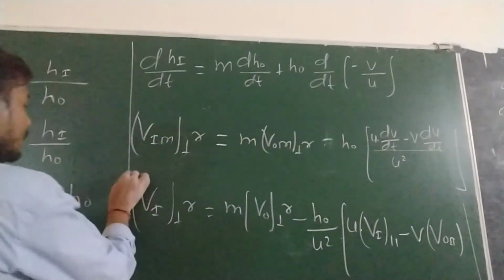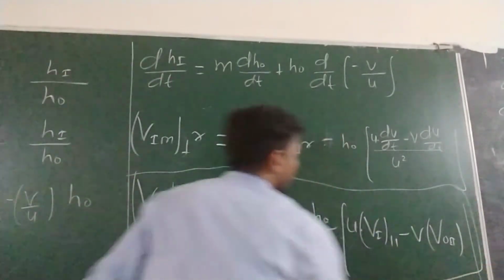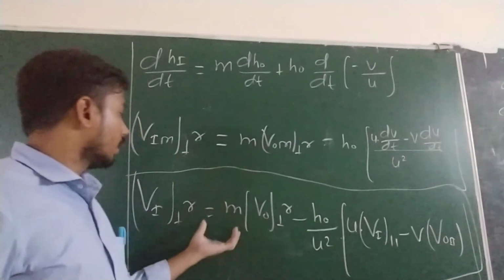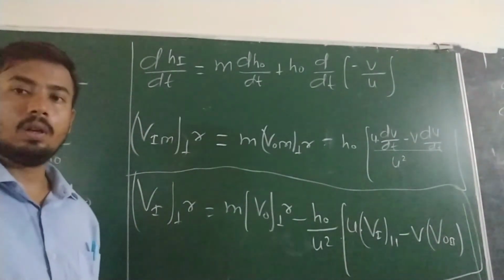Done? So this is the formula to calculate velocity along the transverse axis.